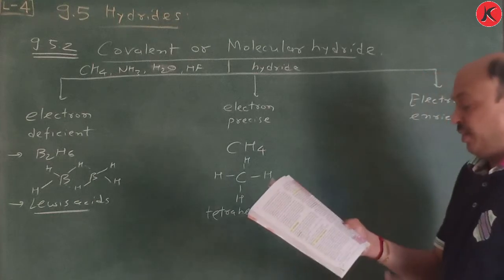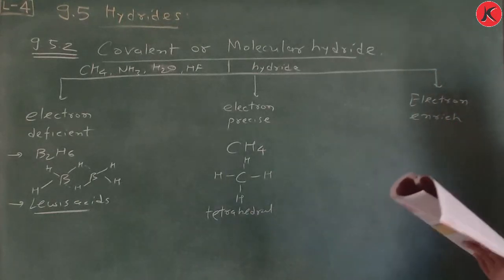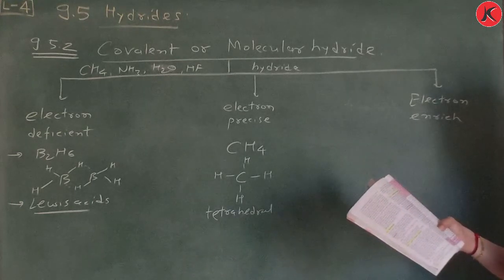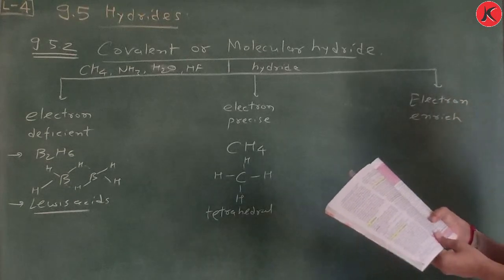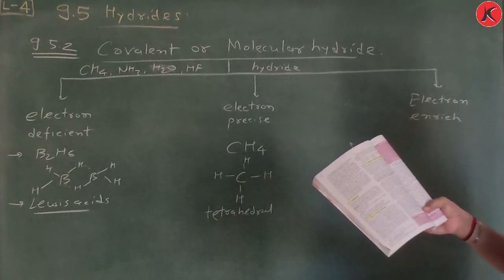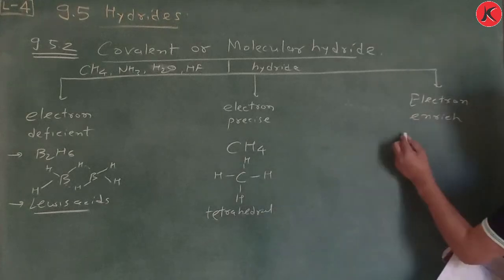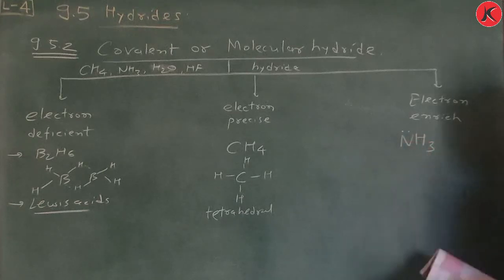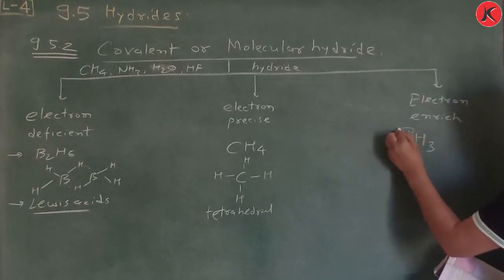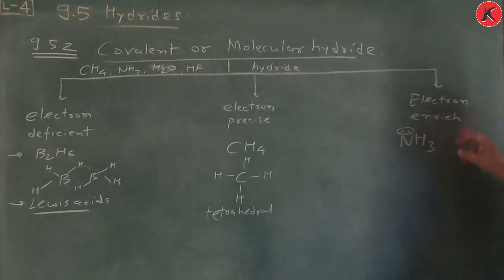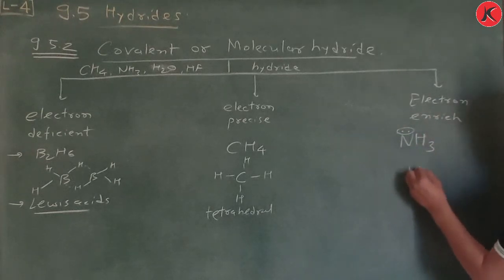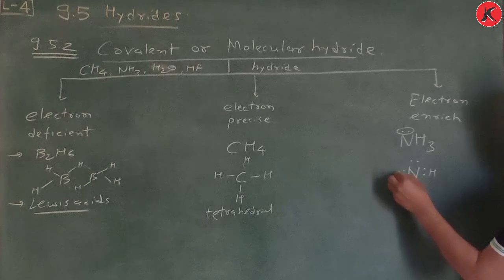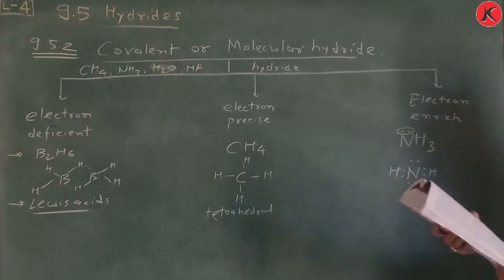Now electron enriched is very important. Electron enriched means they are Lewis bases. Remember, they are Lewis bases. These have excess electrons which are present as lone pairs in compounds of elements of group 15 to 17. NH3, just you see. Suppose I write here NH3. On nitrogen I put these 2 dots, and that is called electron enriched. इलेक्ट्रॉन ज्यादा है इसके पास, इसको क्या कहेंगे इलेक्ट्रॉन एनरिच, और इसको इस तरीके से भी लिखा जाता है, and that's why they are considered Lewis bases.